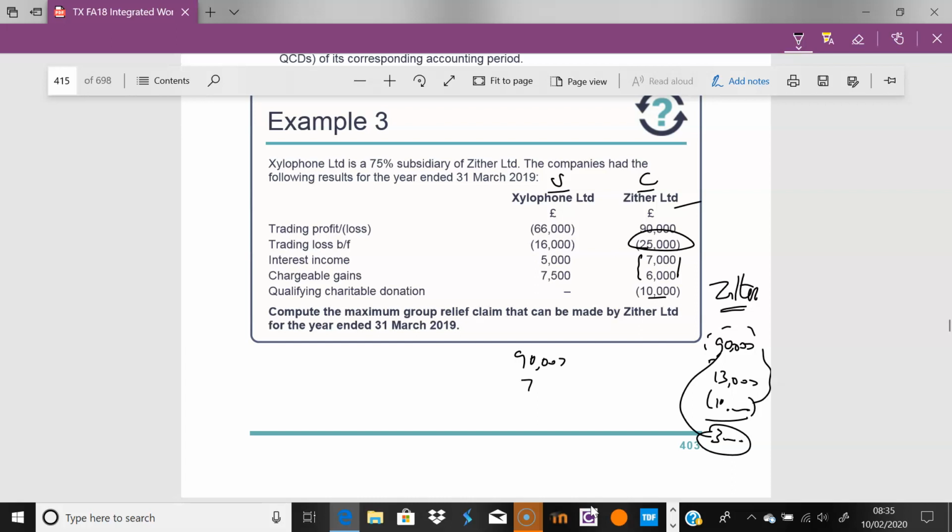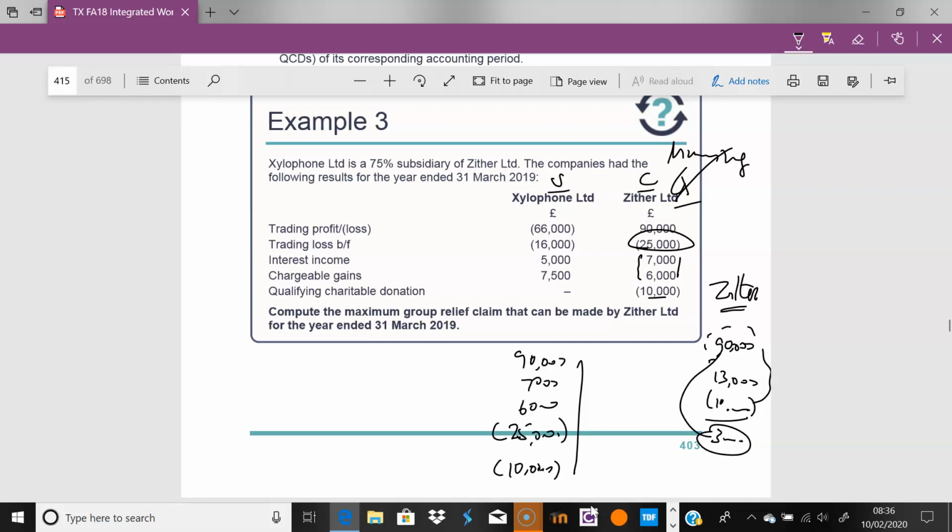Get all your income, knock out, use as much of your previous brought forward trading loss, and take out your QCDs as well, if you like, utilize those, and whatever's left is what you can claim. So they're minimizing the amount you can actually claim. Xylophone, this is a maximum they can give. They don't have to give all of it, remember, but they can.